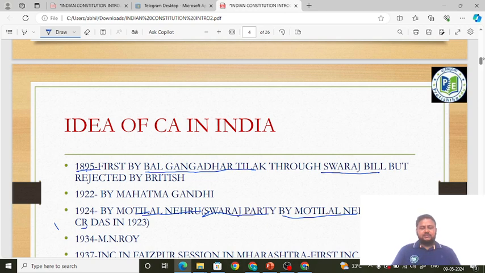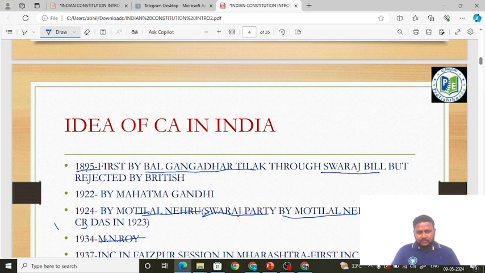Next, coming to who gave the idea further. Who demanded the idea of a Constituent Assembly next was a famous person, M.N. Roy, in 1934. His name was M.N. Roy, that is Manvendra Nath Roy. In some places they write it as R-O-Y or R-A-Y.